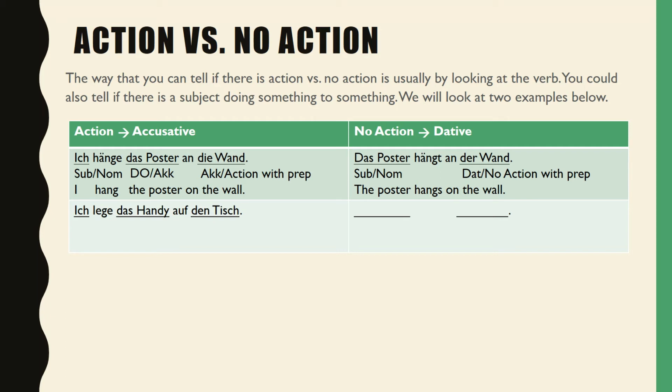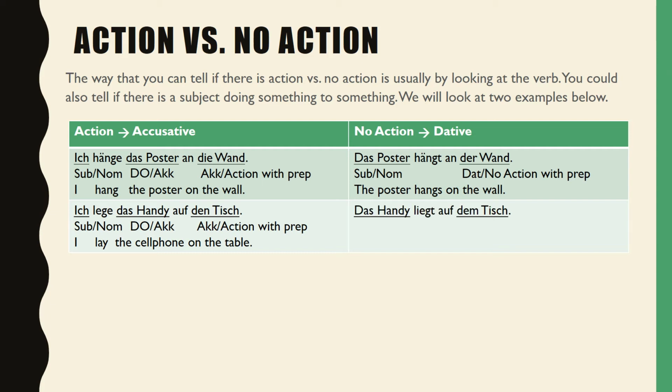Another example is Ich lege das Handy auf den Tisch. Ich is the subject and nominative. Das Handy is the direct object and accusative. Den Tisch is accusative and there is action with a preposition. This sentence means I lay the cell phone on the table. You can tell there is a person doing something to something. There is action.